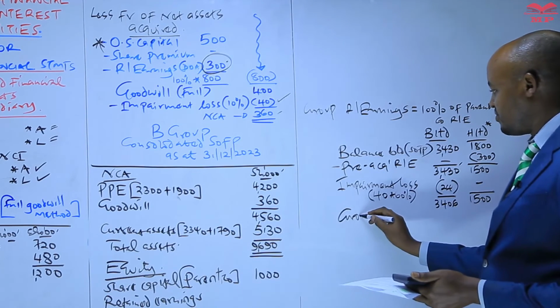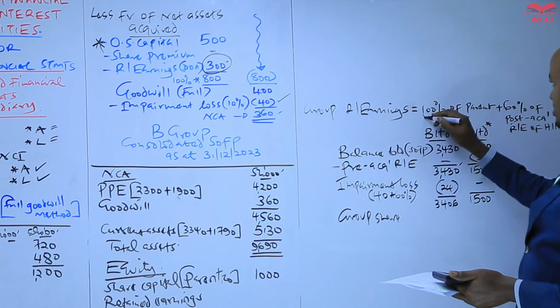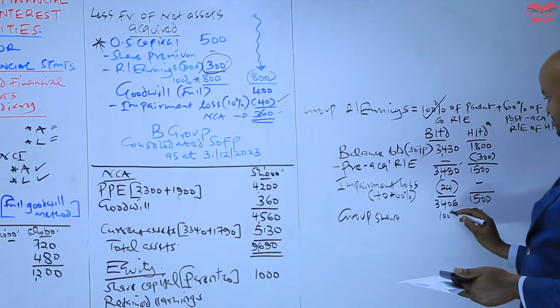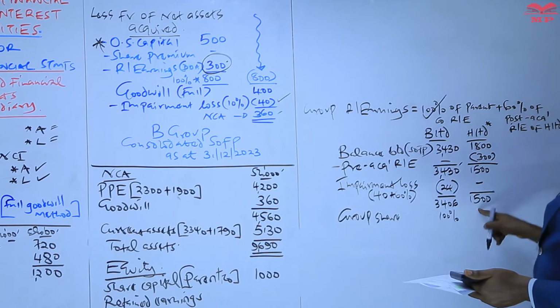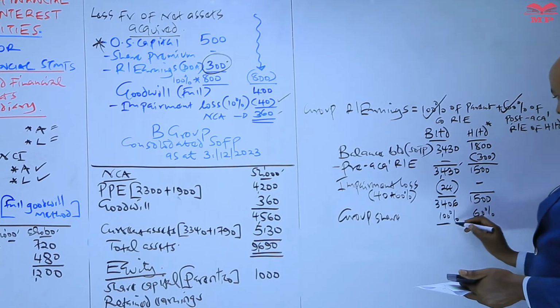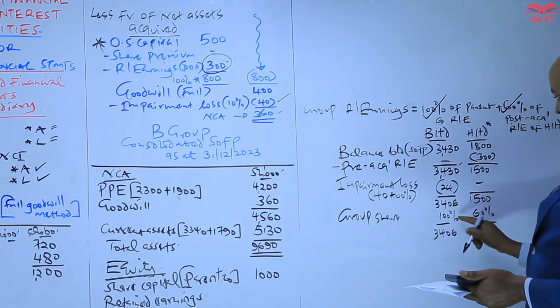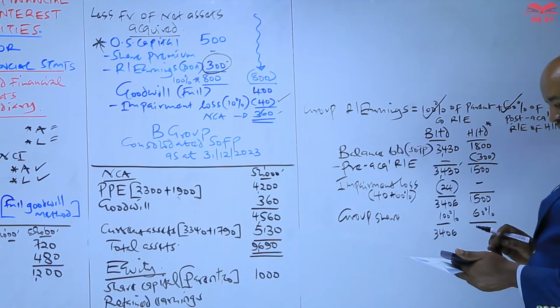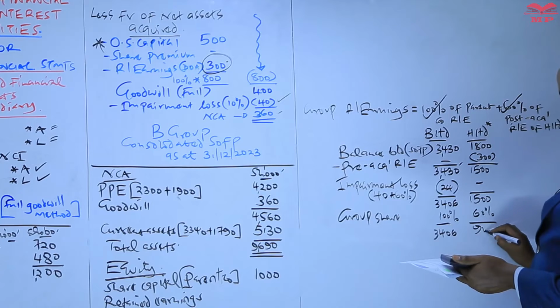And then finally we take the group share of this. The group share of this will be 100%. The group share of this will be 60%. So 100% of that is 3406, and 60% of 1500 is 900.